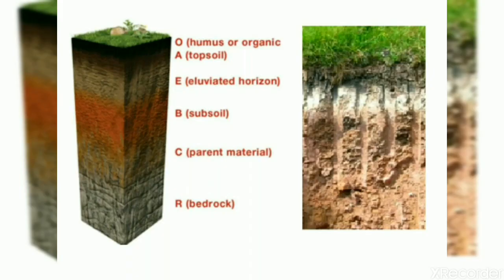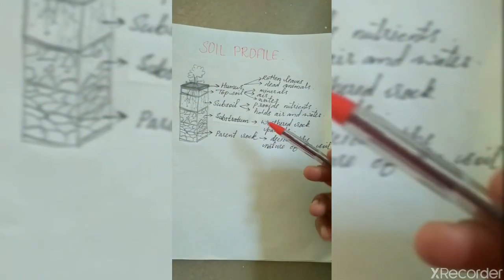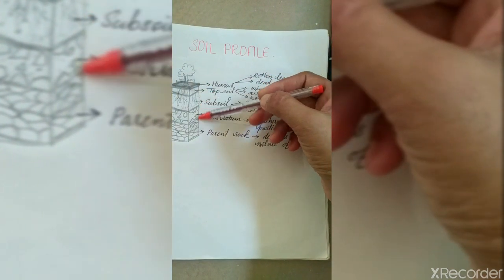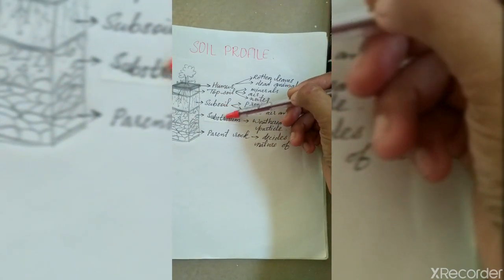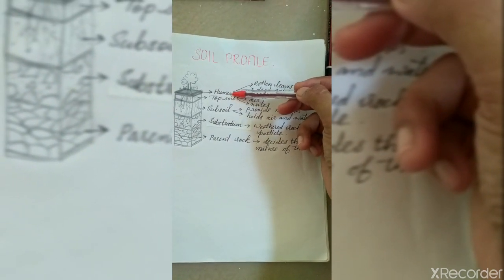Let us have a look at the soil profile. This diagram shows the soil profile. We can see the different layers: topsoil, subsoil, substratum and the parent rock. Here it is written humus.